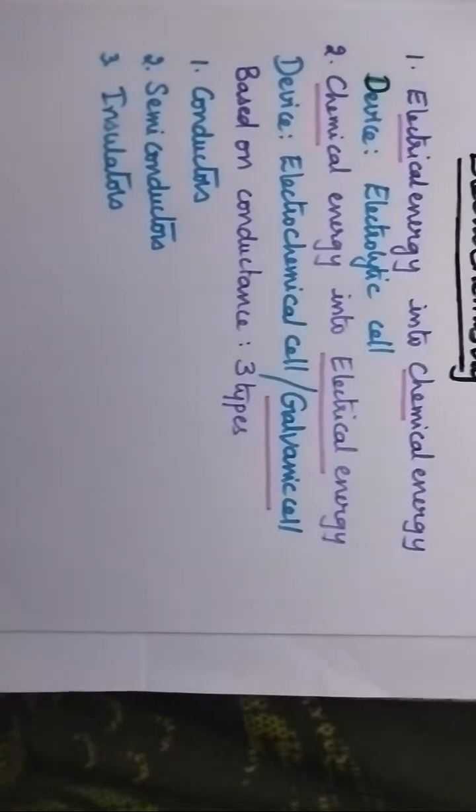So, based upon the conductance values, all the substances can be classified into three types: conductors, semiconductors, and insulators.